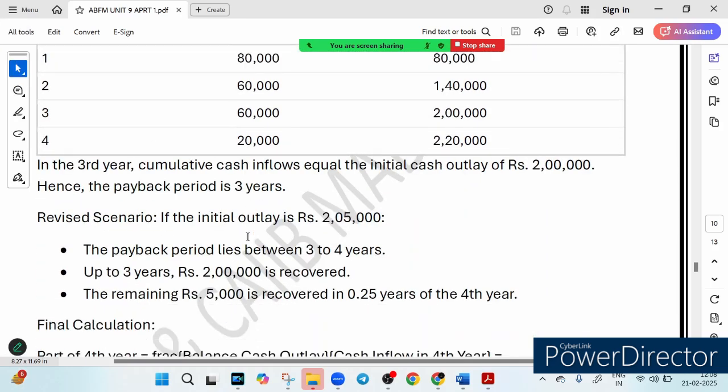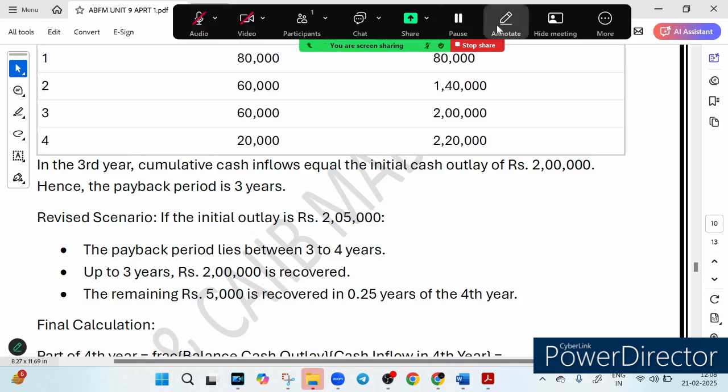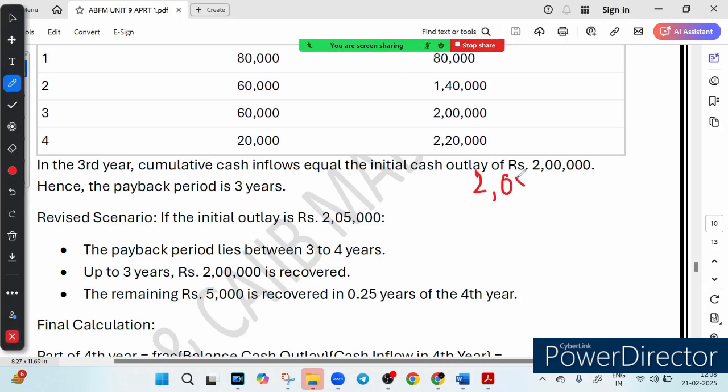Right. So now let's revise it. Now let's say the investment increased slightly to 2 lakh 5,000. So initially the investment was 2 lakh. Now it increased to 2 lakh 5,000. What happened to the payback period? After 3 years, 2 lakh is recovered, right? What is the year 4 cash inflow? It is 2 lakh 20,000. Since we only need 5,000 more, we take a small portion of the year 4 inflow